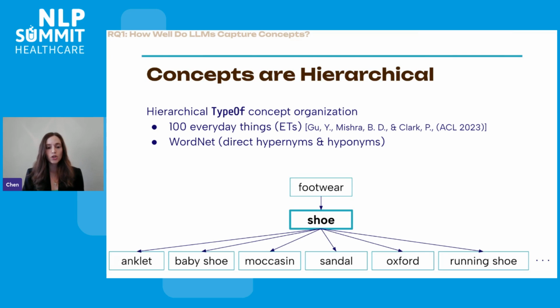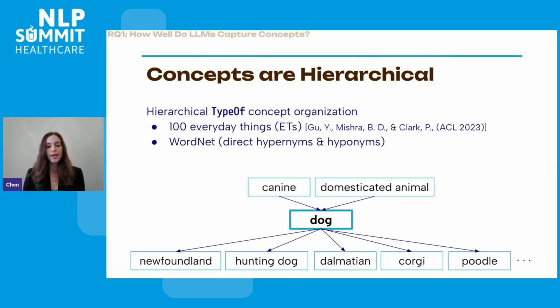Our everyday thing is a shoe, for example, and then its direct hypernym is footwear, and some of its direct hyponyms are baby shoe, moccasin, sandal, Oxford, and running shoe. If our everyday thing is dog, its direct hypernyms are canine and domesticated animal, and some of its direct hyponyms are hunting dog, Dalmatian, corgi, poodle, etc.